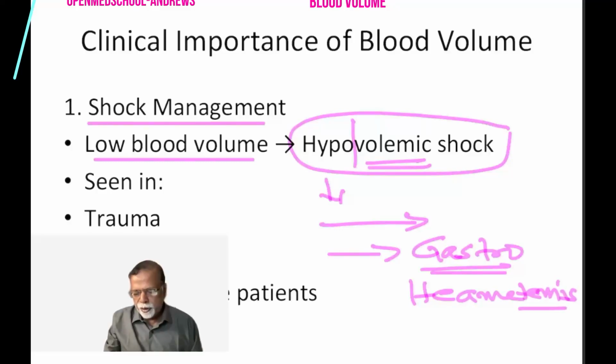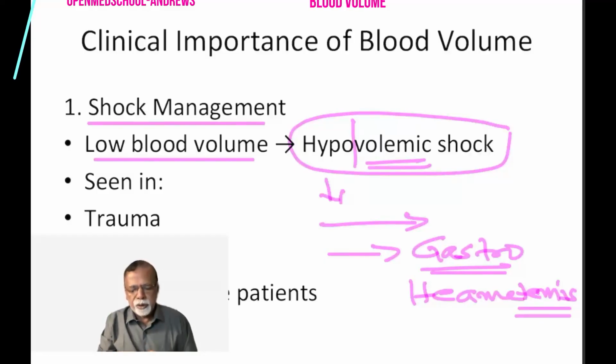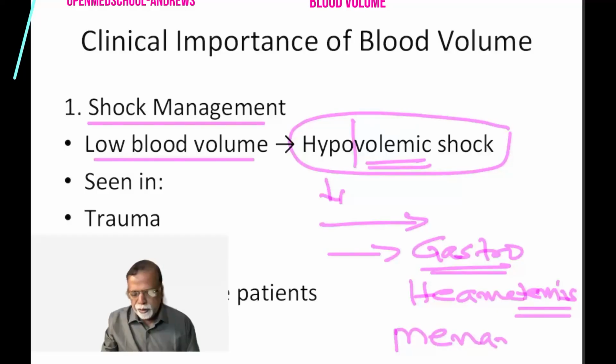Emesis means vomiting, hema means blood, so hematemesis means blood is being vomited. Or somebody develops blood loss per rectum. Any condition that produces bleeding, it may be from various organs. In females, bleeding per vaginum is called menorrhagia.